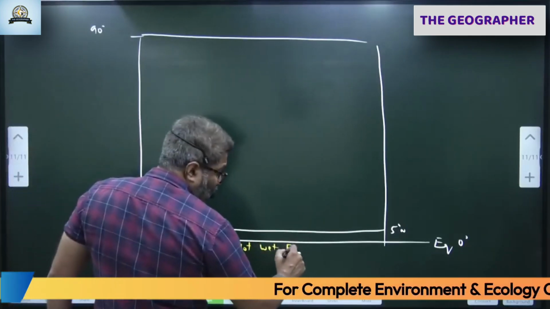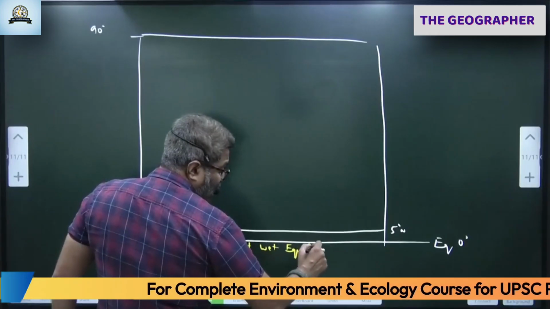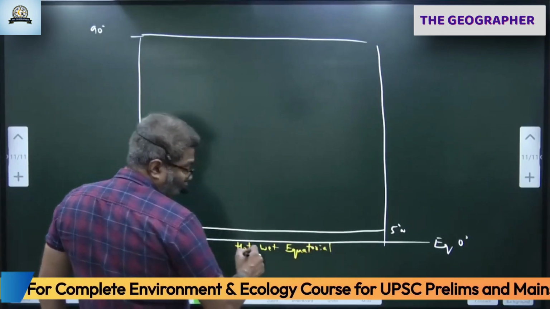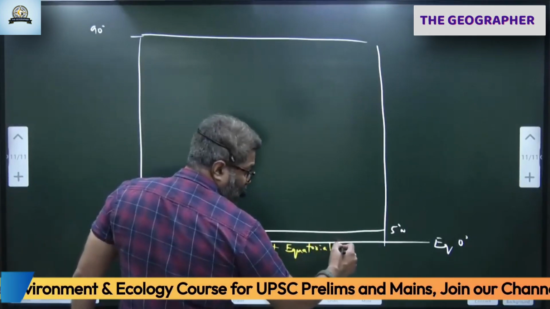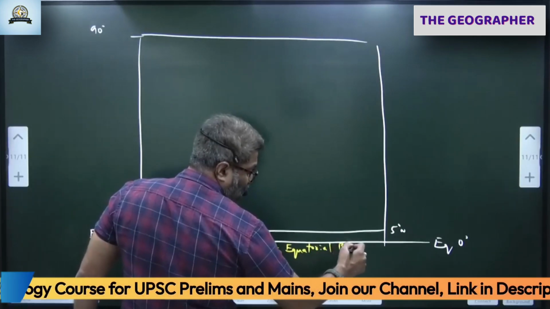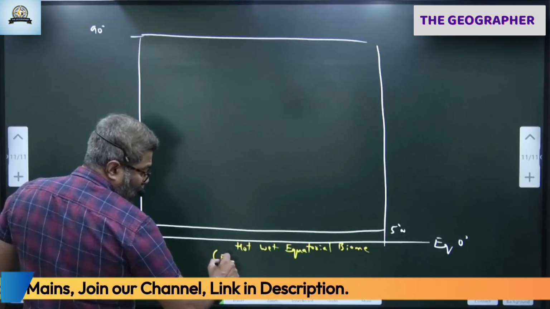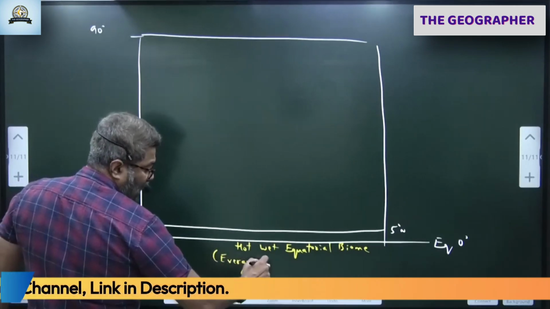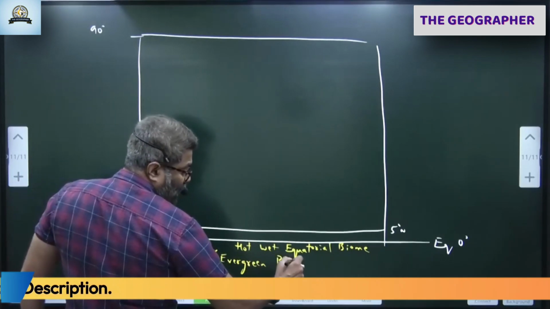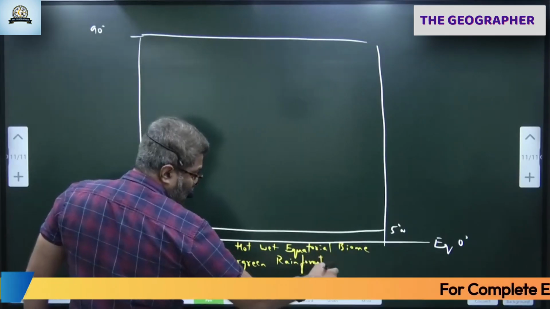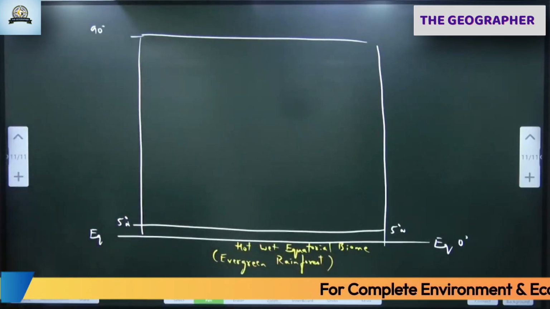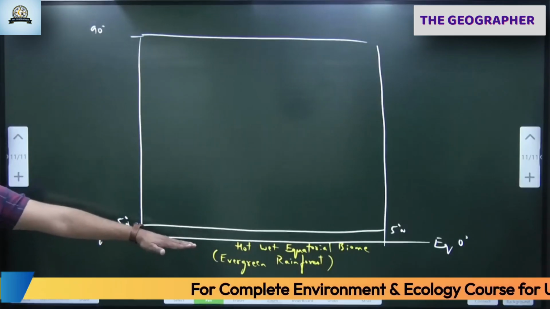So equatorial, evergreen rainforest we have here. Equatorial, hot, wet, equatorial, evergreen rainforest biome. So in short, hot, wet, equatorial biome. Here the vegetation is like what? Evergreen. Plants are green. Rainforest we have, dense forest we have. Okay, evergreen rainforest biome here, because always it is raining.